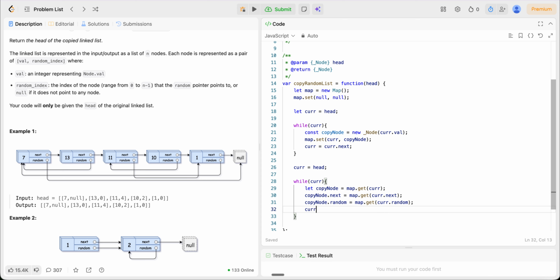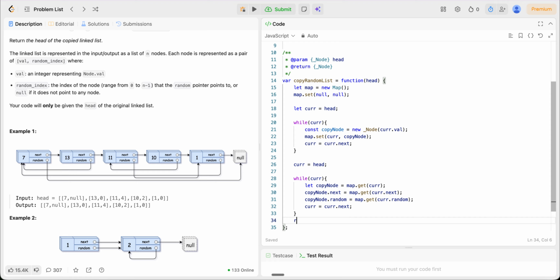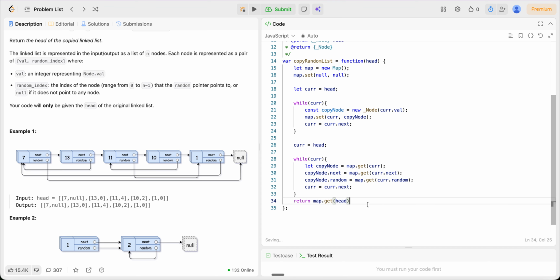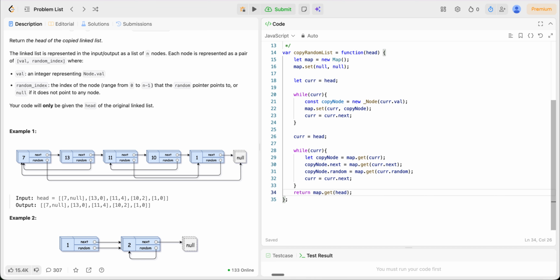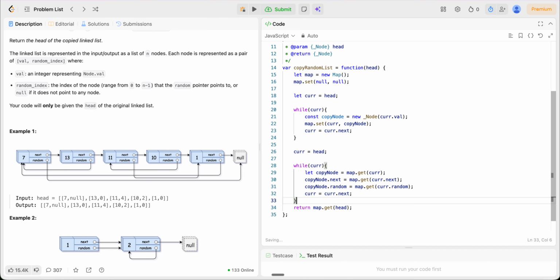Then we move current to current dot next, and we return map.get of head, because current will be pointing to null. Head will still point to the head of the original list, so we return map.get of head.